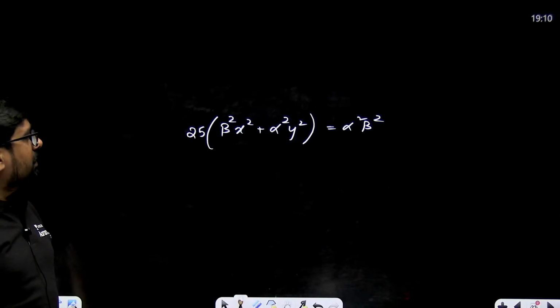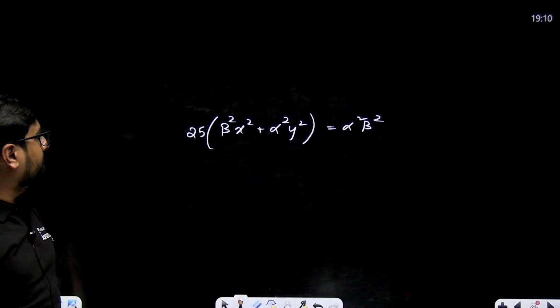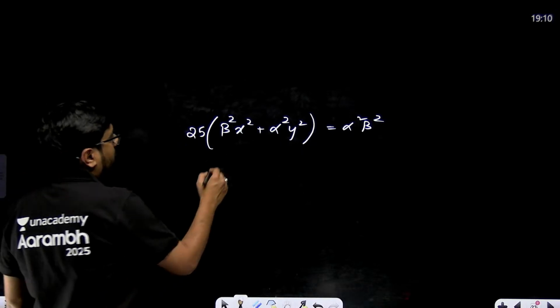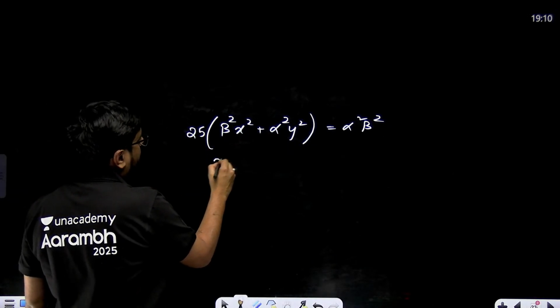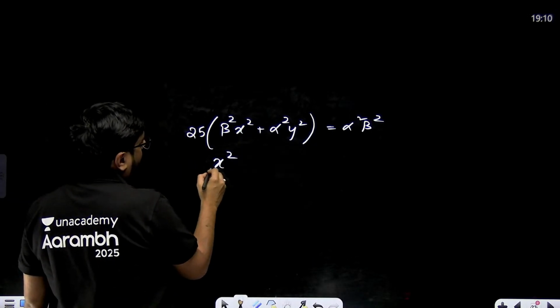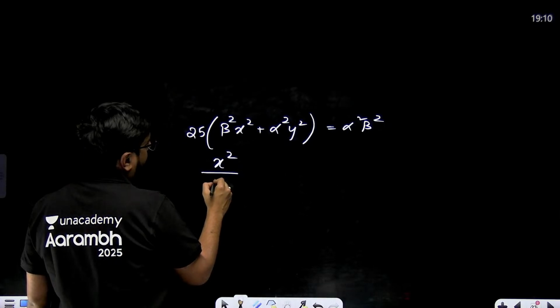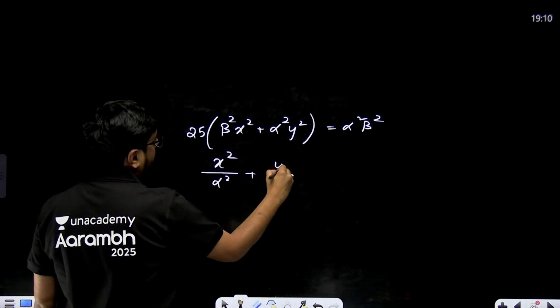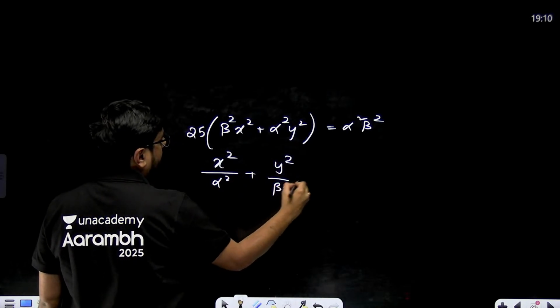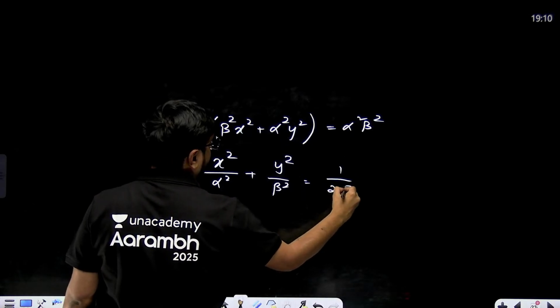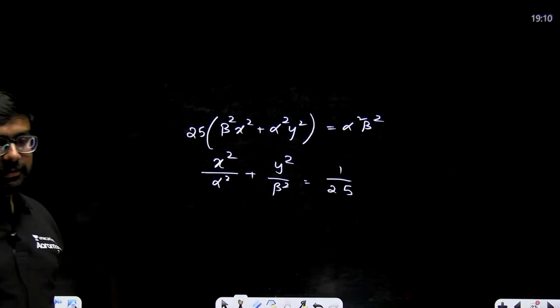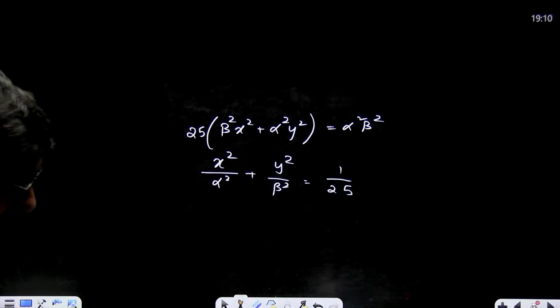So divide by alpha square beta square. This will become x square by alpha square plus y square by beta square equal to 1 by 25. This is what you are going to get.